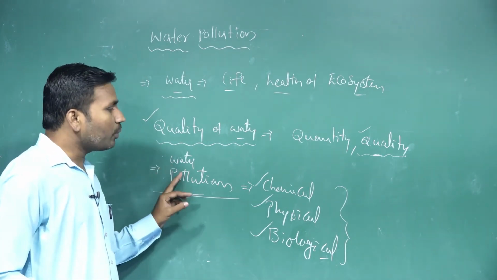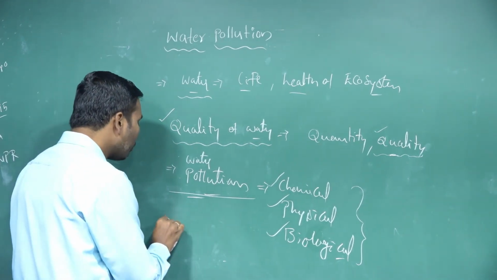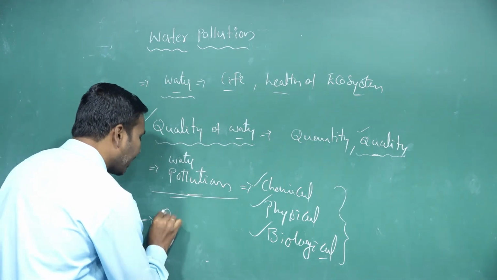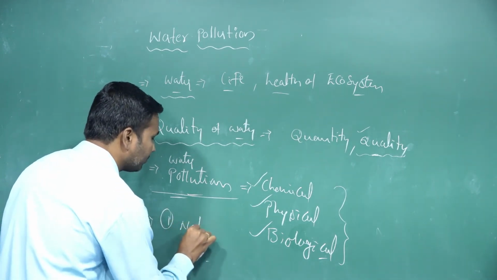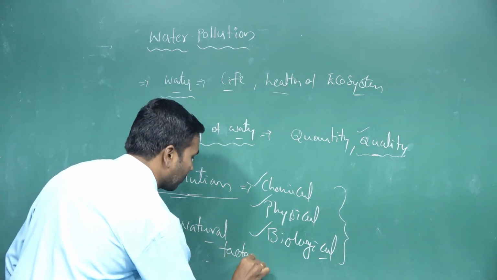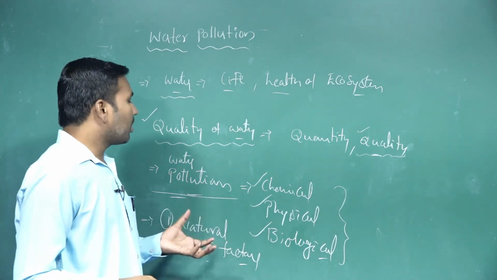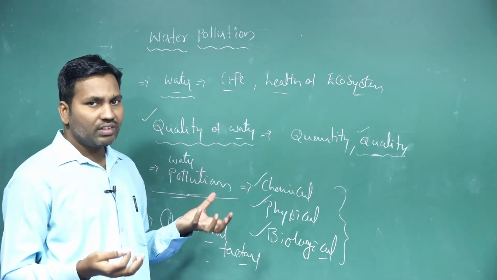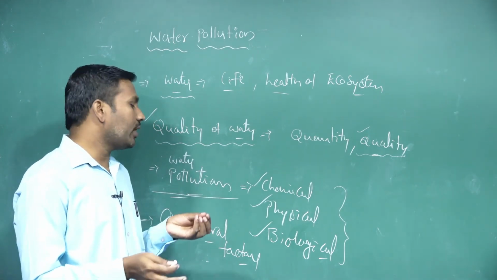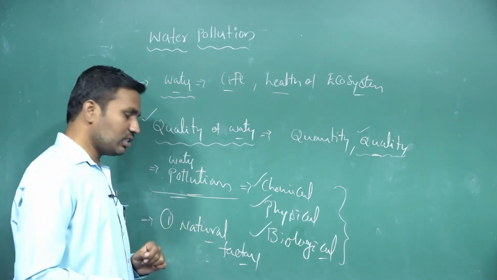Generally, how does water pollution occur? How does water get polluted? Two factors are there. One is natural factors. By nature itself, sometimes some of the water bodies, or some amount of the water itself, is going to get polluted because pollutants are added into these water bodies. So that is the first one.